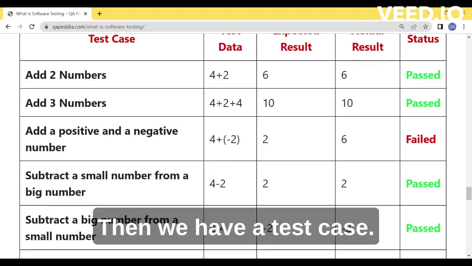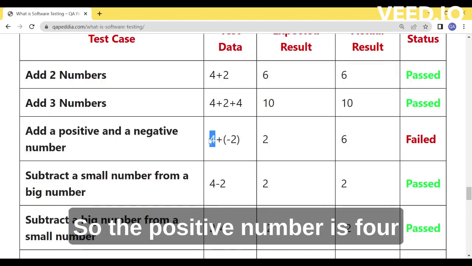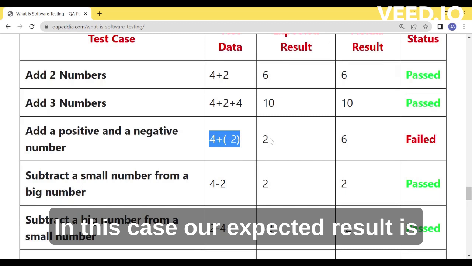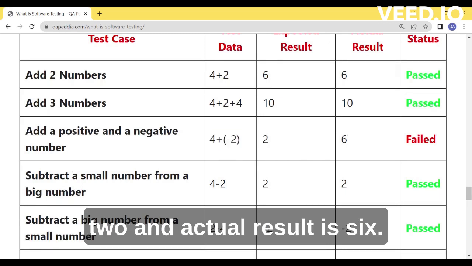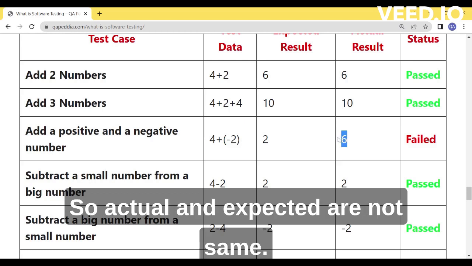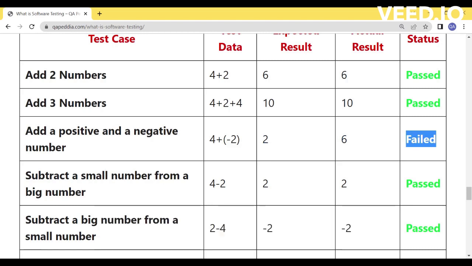Then we have a test case, add a positive and a negative number. So the positive number is 4 and the negative number is -2. In this case, our expected result is 2 and the actual result is 6. That means the calculator is showing 6. So actual and expected are not the same. So the test case is failed.